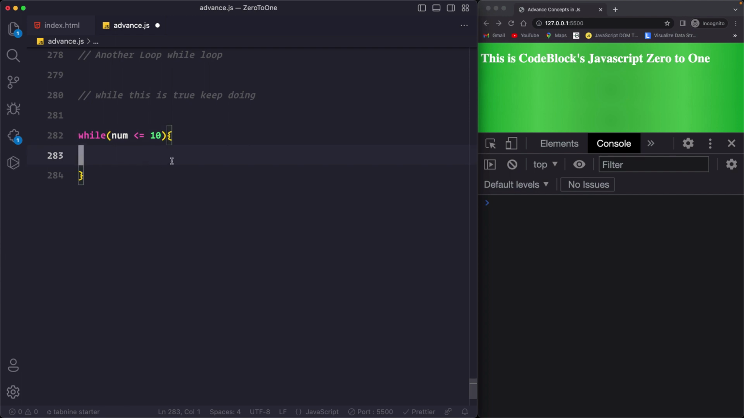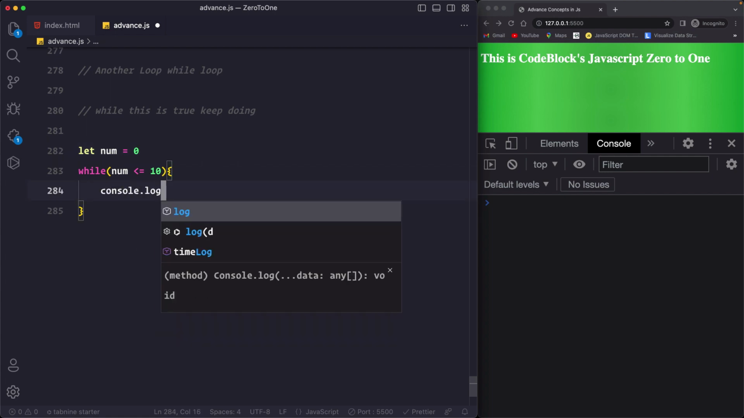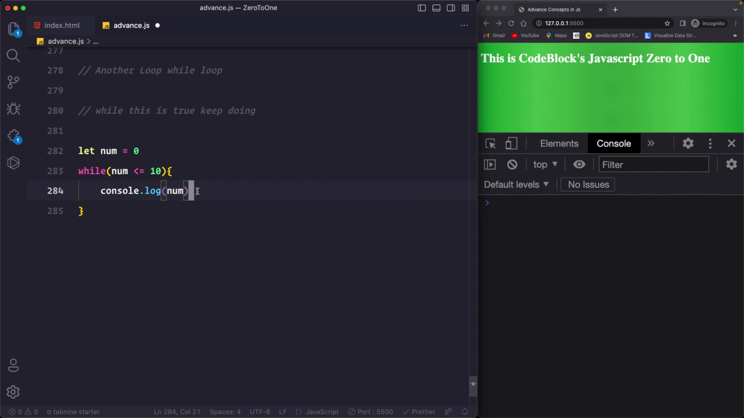Now for this you will have to create a global variable. Outside of the while loop you will have to declare this number variable. So you can say num equals to 0. Okay, and now here you simply say console.log number, and then you increment it. So you say number plus plus. This while loop is checking that if number is less than equals to 10, console.log number plus plus.